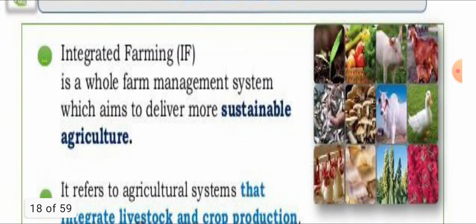What is IF? Integrated farming is a whole farm management system which aims to deliver more sustainable agriculture. Means with agriculture you can do various tasks like piggery, dairy farming, fishery, apiary, apiculture, and mushroom culturing.